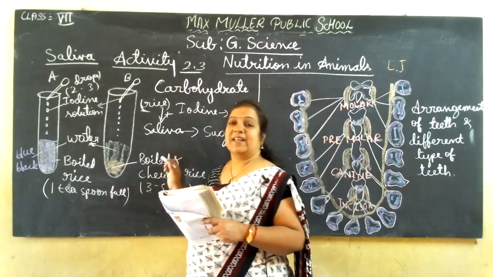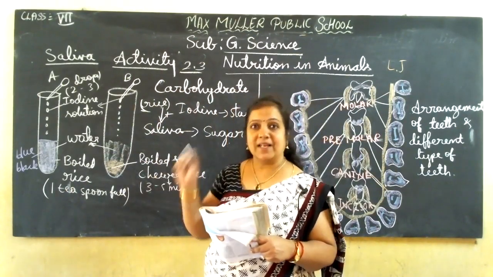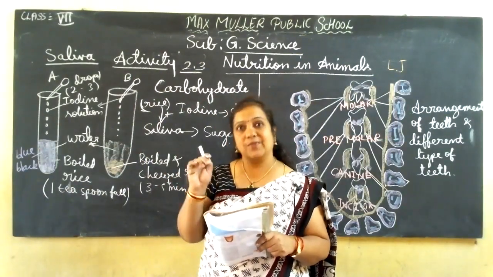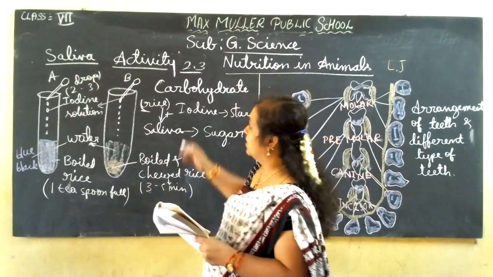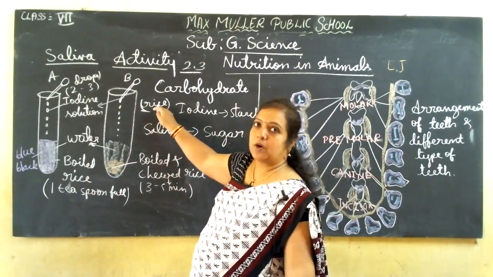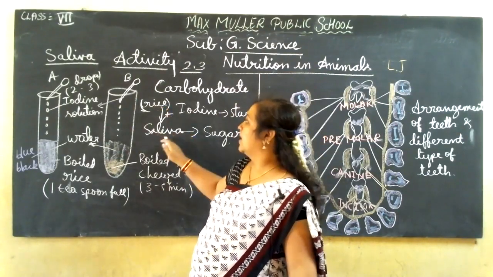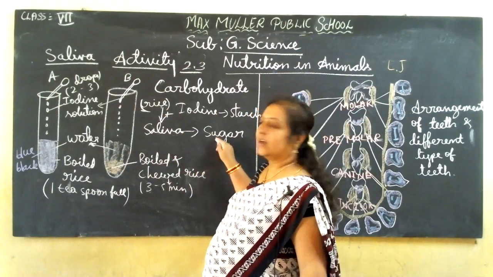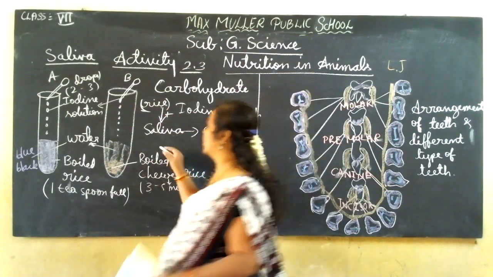The digestion of the food chemically starts in the mouth itself. That's why saliva is very important, children. In the mouth only the chemical reaction will start. The rice we have chewed mixes with the saliva, and that saliva is converting the starch into sugar.